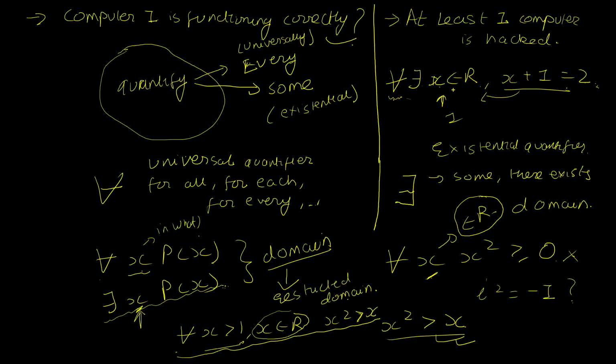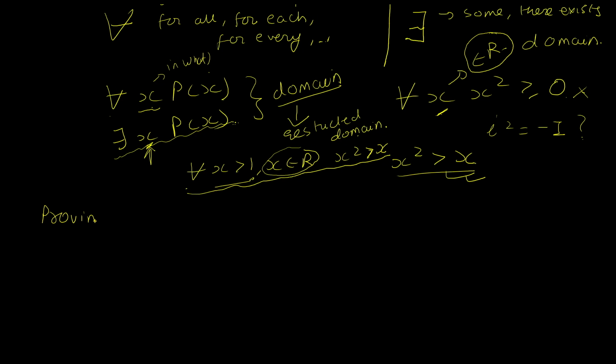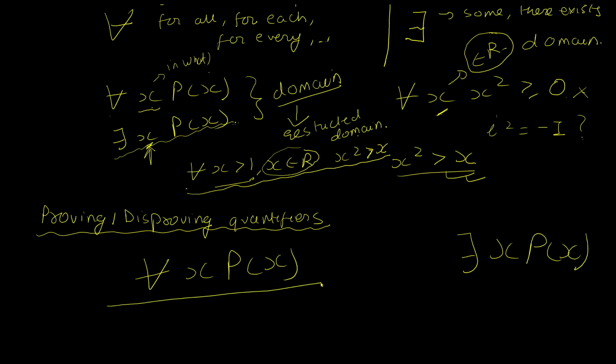Okay, and next we'll look at how we can prove or disprove statements that contain quantifiers, and this is going to be extremely relevant for our discussion later in proof methods. So this is quite logical and simple, but we need to know it. So let's think about it. I have this proposition, for every x P(x), and I have this one, there exists an x P(x). What does it take to prove this?